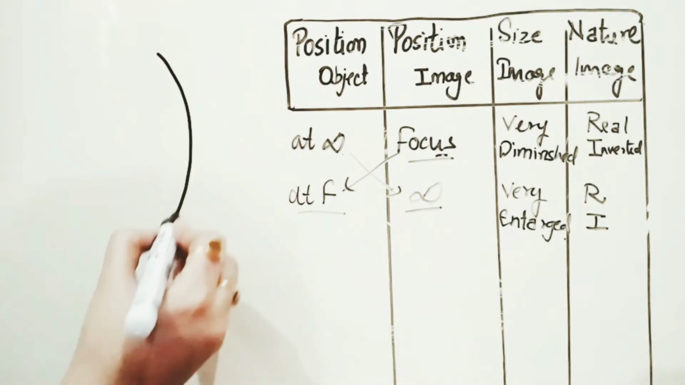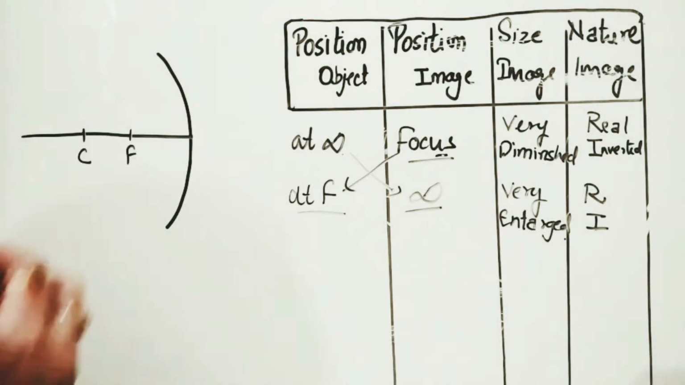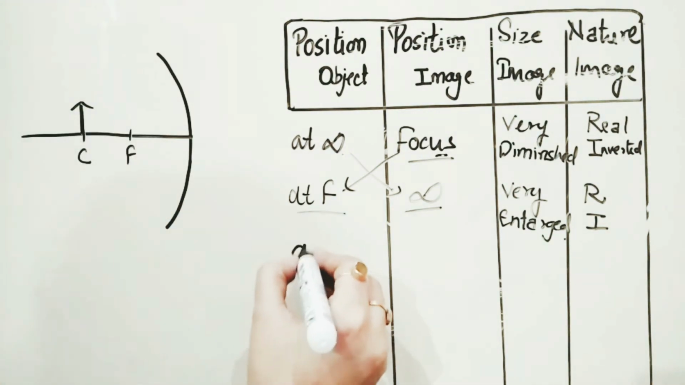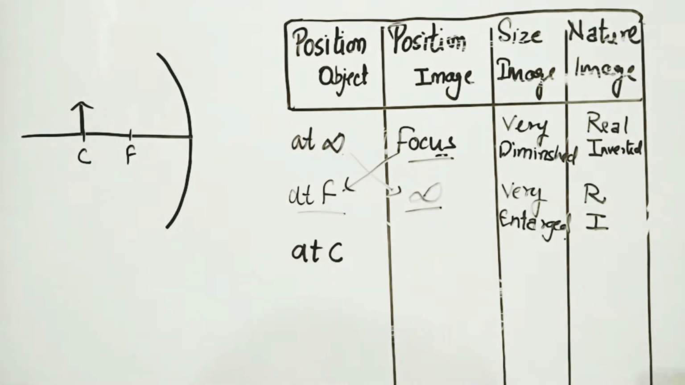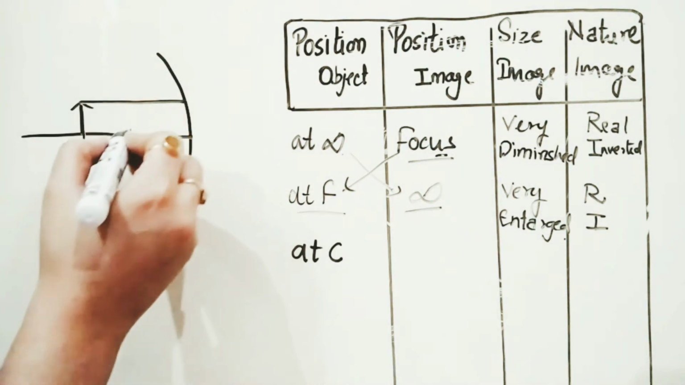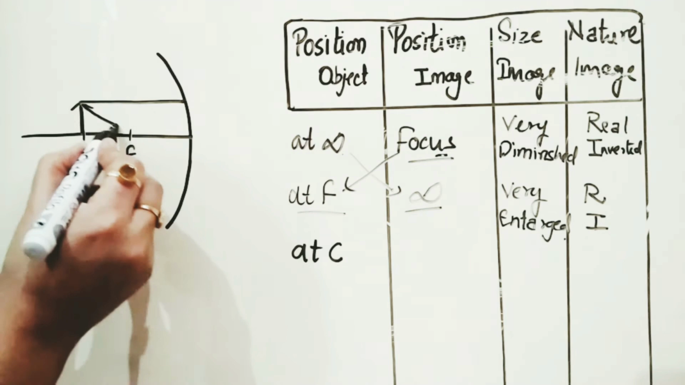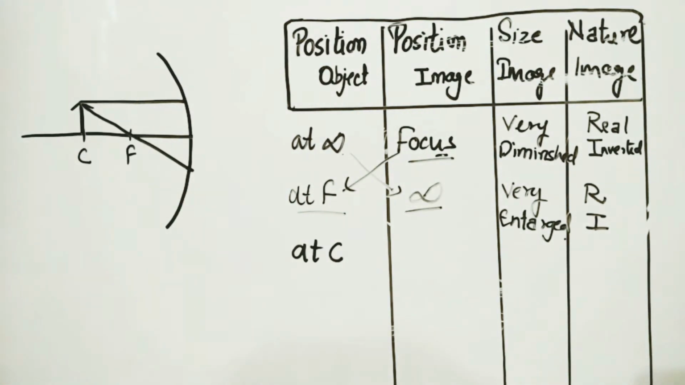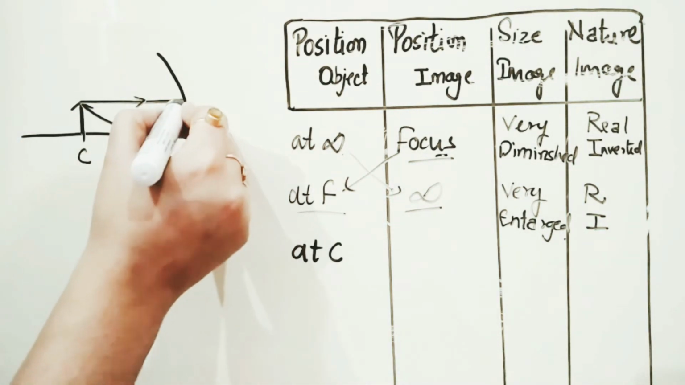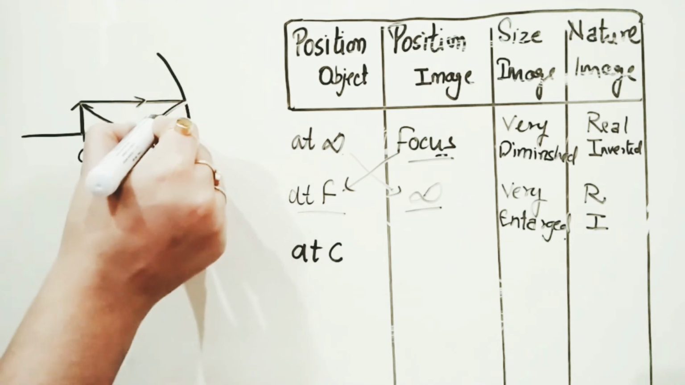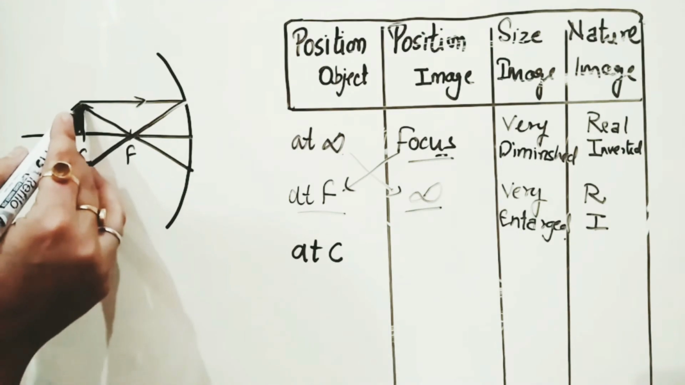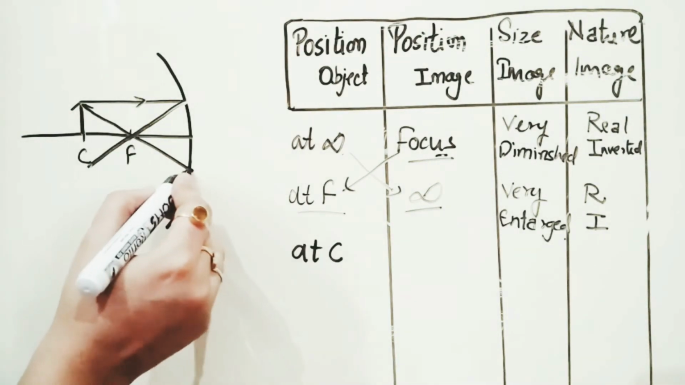Now the next one is also an important one and the easiest one. So we take when the object is at the center of curvature. So at C, the third option. Again we have to choose two rays, one which passes parallel, and another ray which is passing through the focus. First, the one which passes parallel. Now what will be the reflection point? It will reflect through or pass through the focus. Similarly, the ray which is passing through the focus will pass parallel like this.